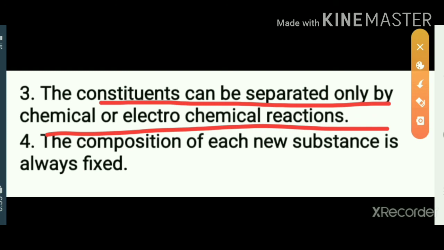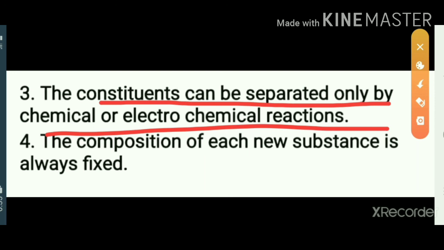For example, iron sulfide is a compound of iron and sulfur. If we put a magnet close to pieces of iron sulfide, the iron present in it does not get attracted towards the magnet. So, we can say that the constituent elements of a compound cannot be separated by physical methods.